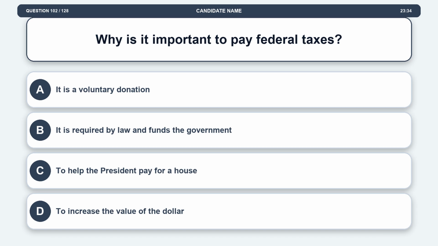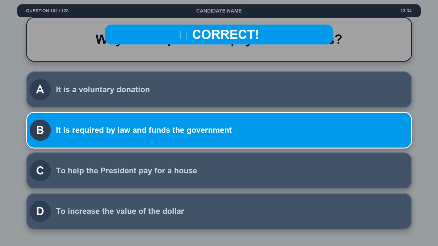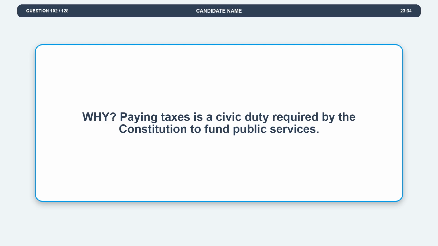Question 102. Why is it important to pay federal taxes? Option A, it is a voluntary donation. Option B, it is required by law and funds the government. Option C, to help the president pay for a house. Option D, to increase the value of the dollar. The correct answer is option B, it is required by law and funds the government. Explanation. Paying taxes is a civic duty required by the Constitution to fund public services.